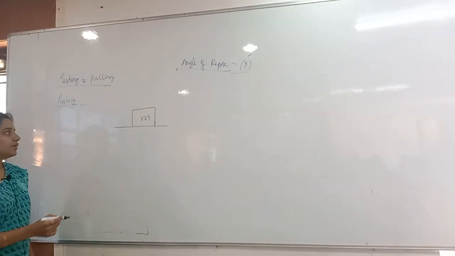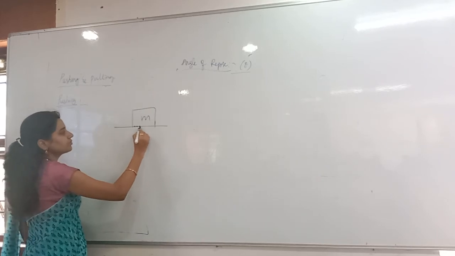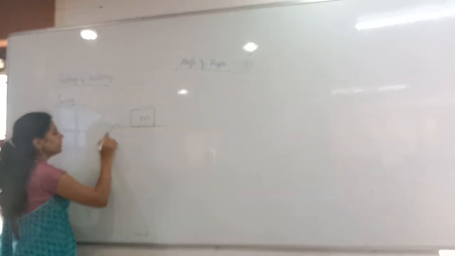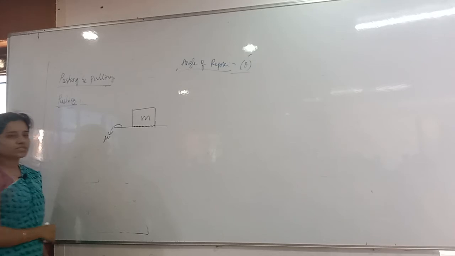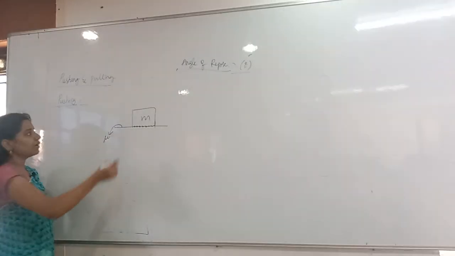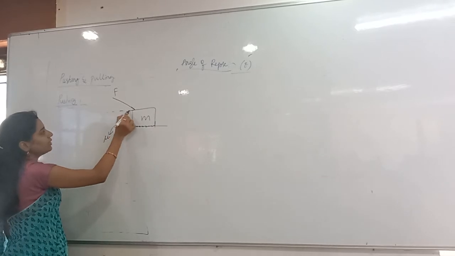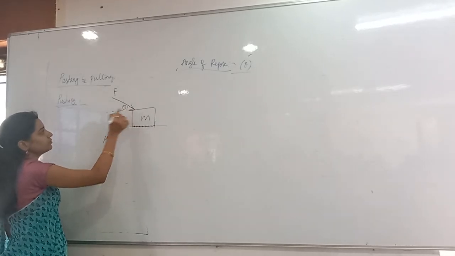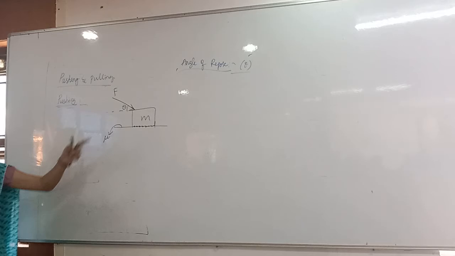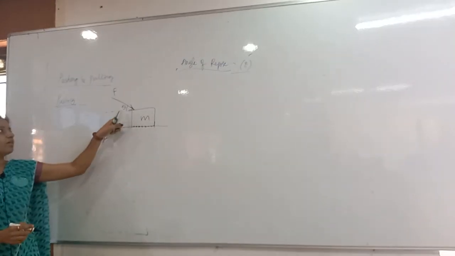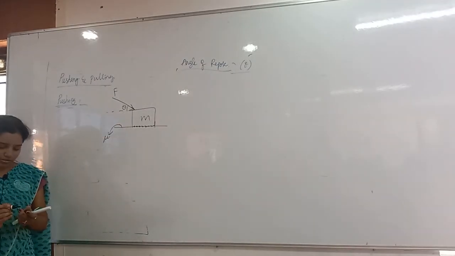So here I have a block of mass m on the rough surface. Coefficient of friction of the rough surface is how much? Mu here. Now I applied a force F to push the block at an angle theta with the horizontal.